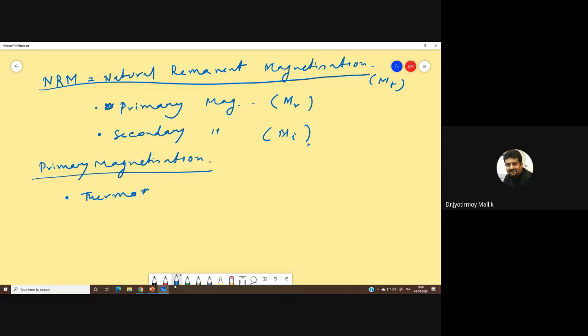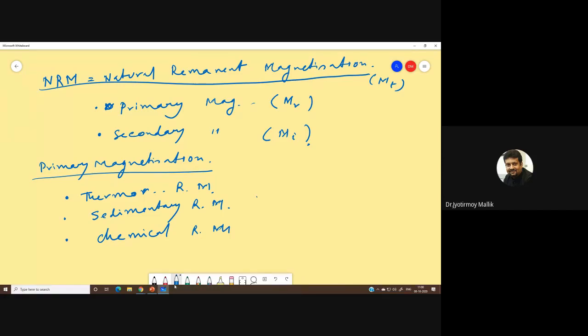Then we have something called sedimentary remanent magnetization, and the third one is called chemical remanent magnetization.